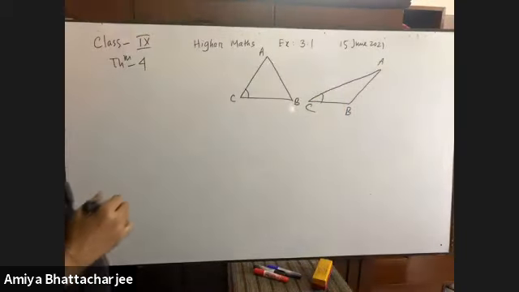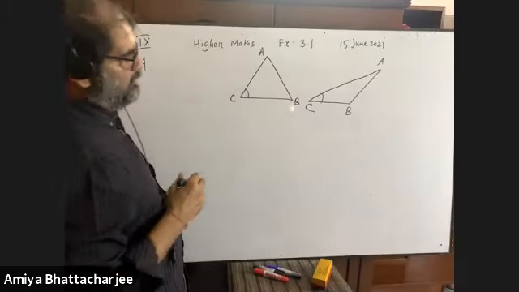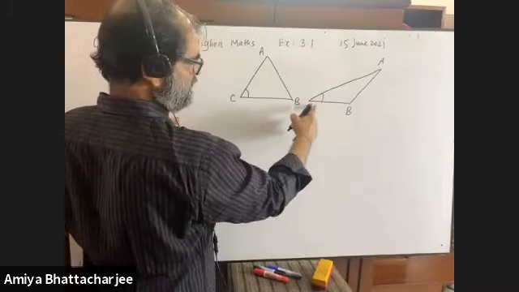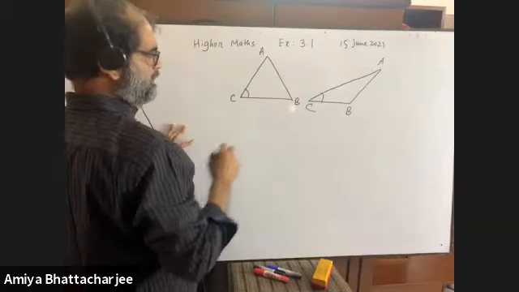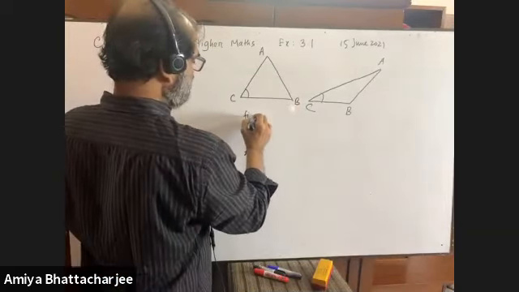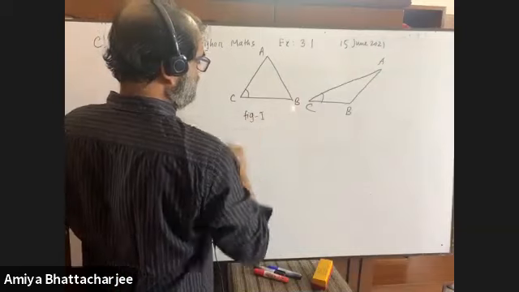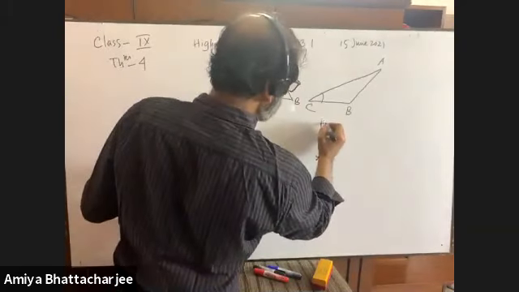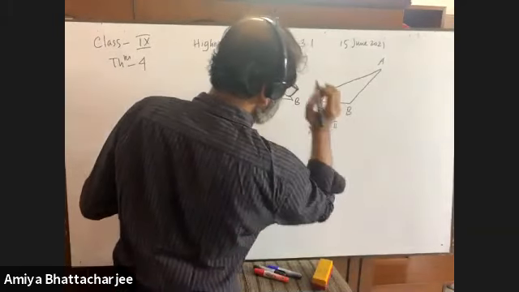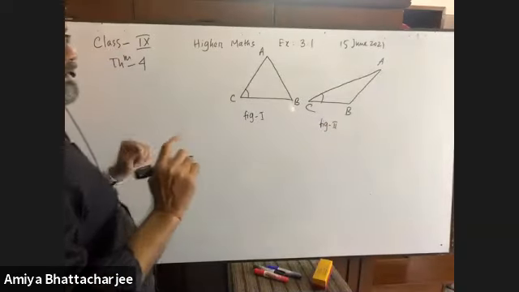Of course, angle C is an acute angle. Okay, it is figure 1 and it is figure 2. Okay, pay attention.